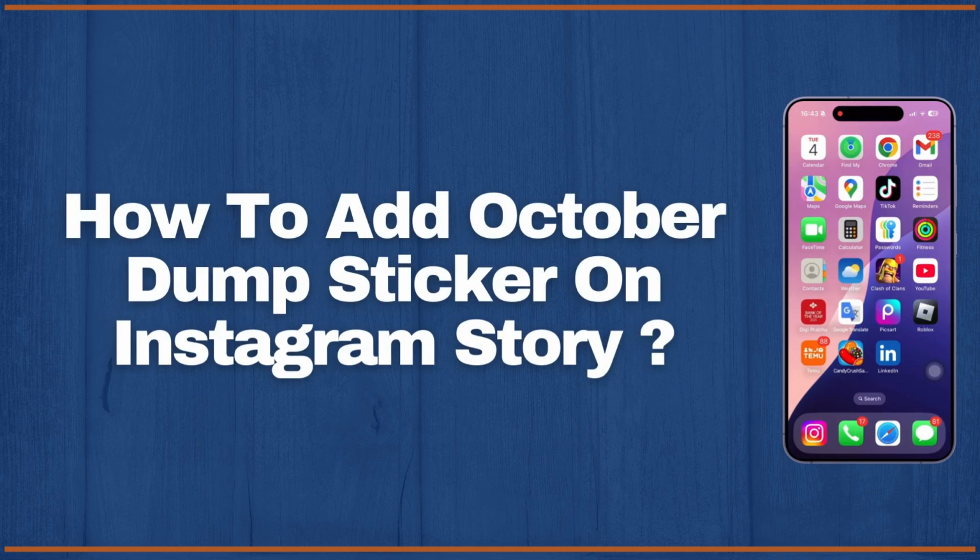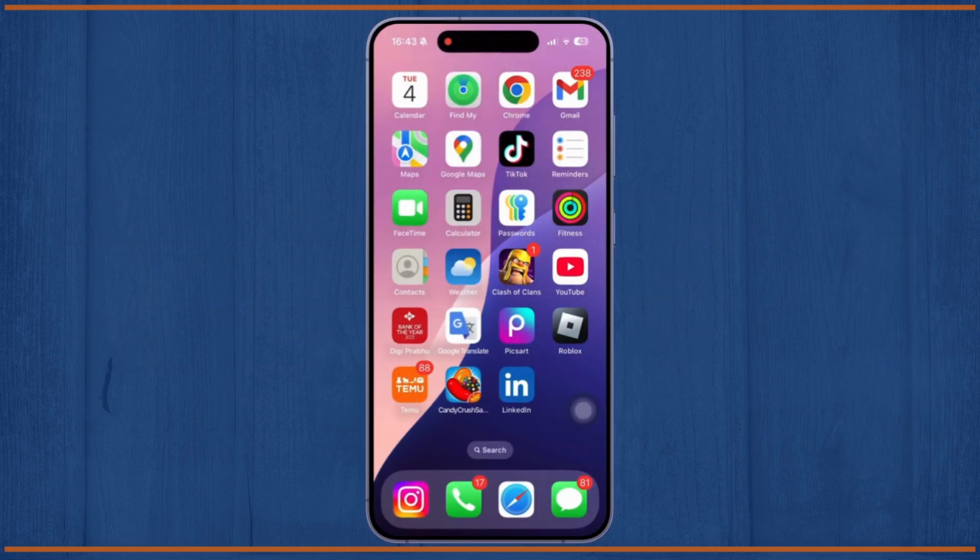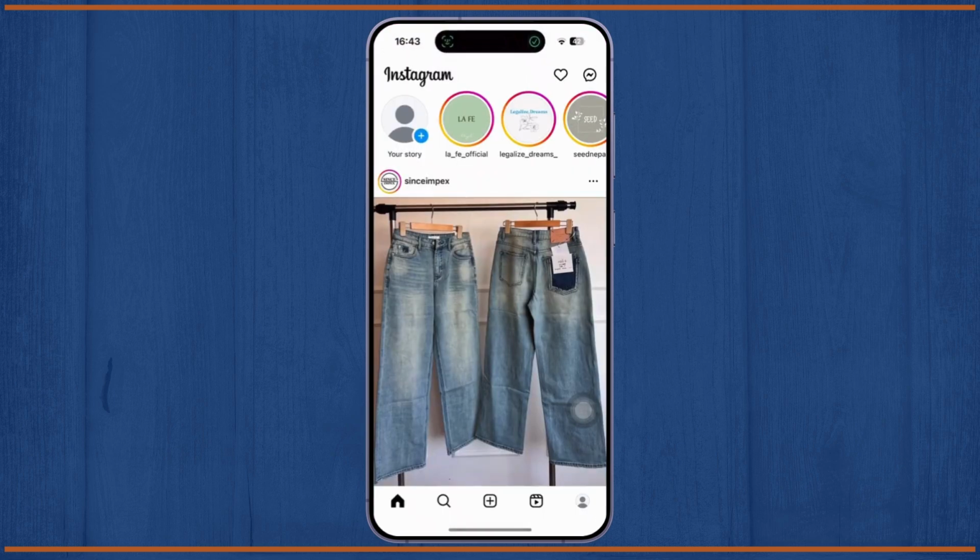How to add October dump sticker on Instagram story. Simply follow these steps. First of all, open the Instagram app on your mobile device and make sure you are logged into your Instagram account.